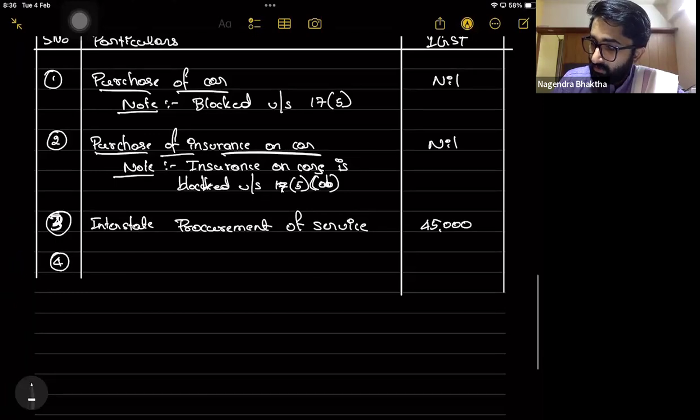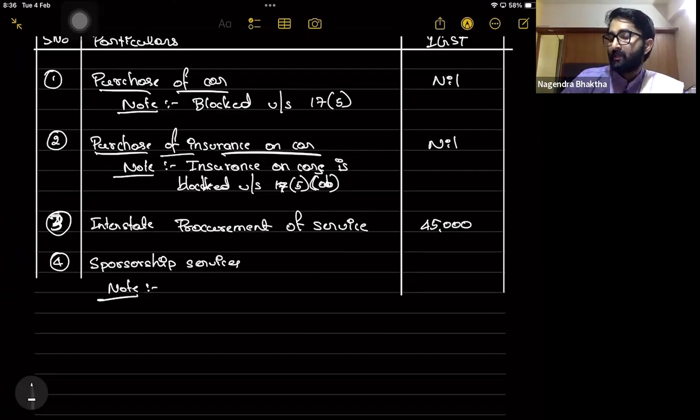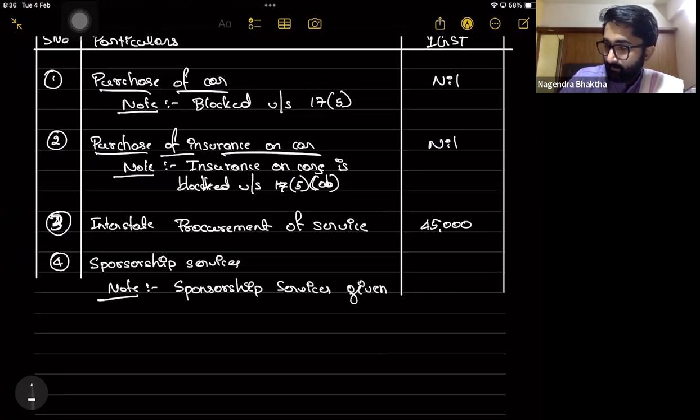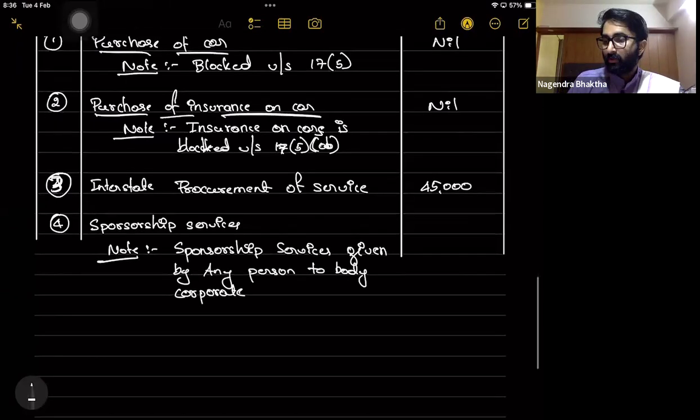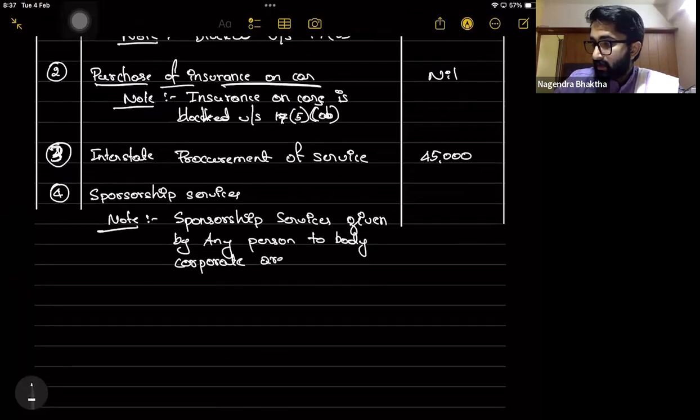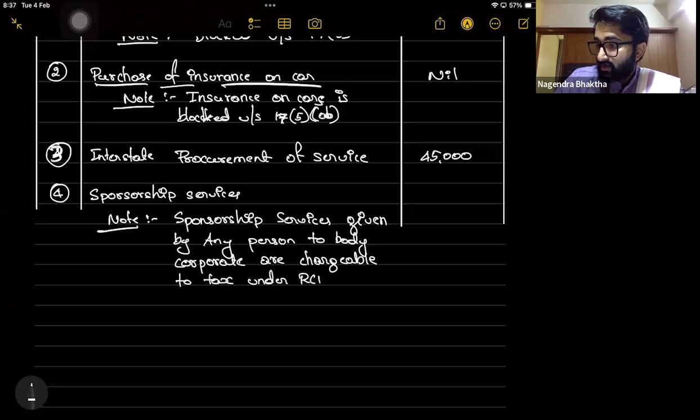And the last one is sponsorship services. Here you have to write the note: sponsorship services given by any person to a body corporate are chargeable to tax under reverse charge, RCM.